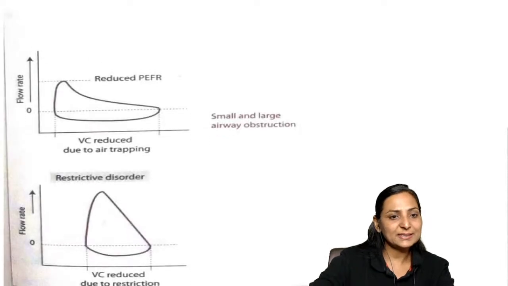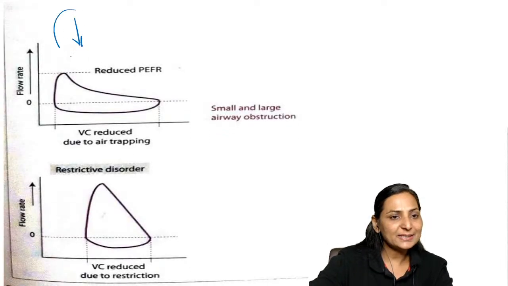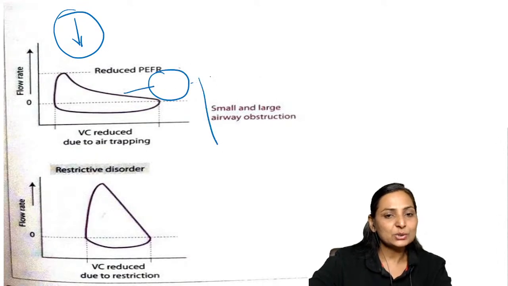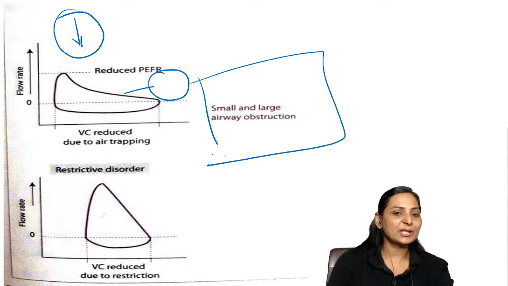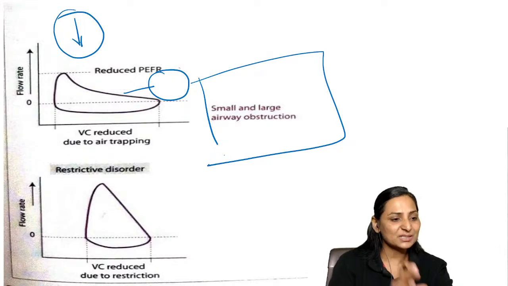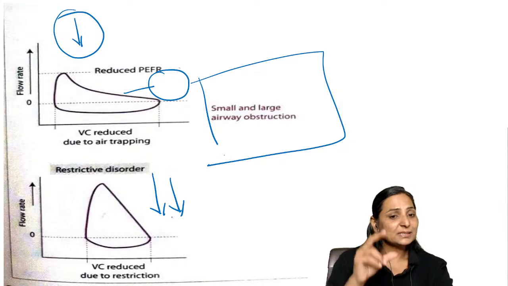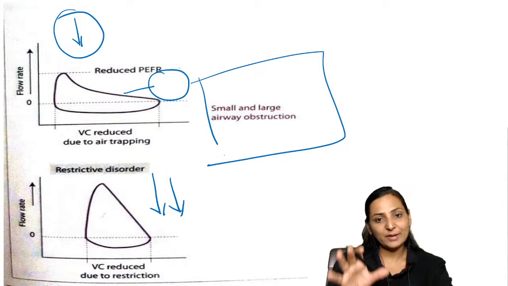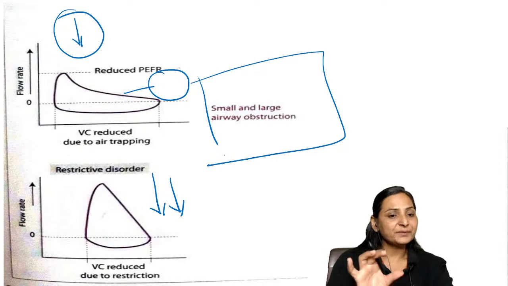Now here you can see that you got a decrease in the height. So decrease in PFR plus concavity. So this is your small and large airway obstruction, right? Got it? Now, in the case of the restrictive disorder, you basically get a decrease in the PFR. That means the shape is normal, but there is just a reduction in the height of the curve as compared to normal. What is the reason?